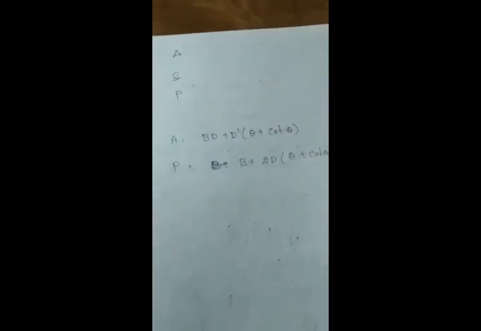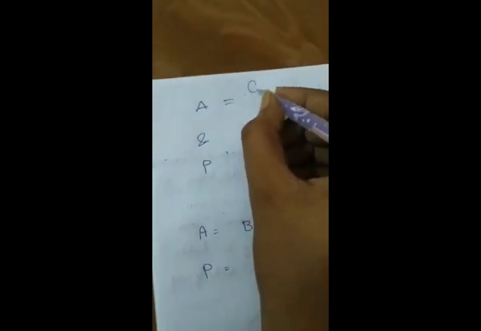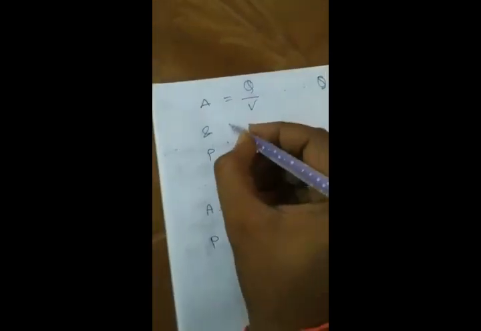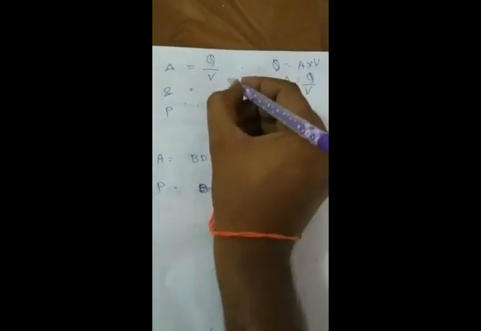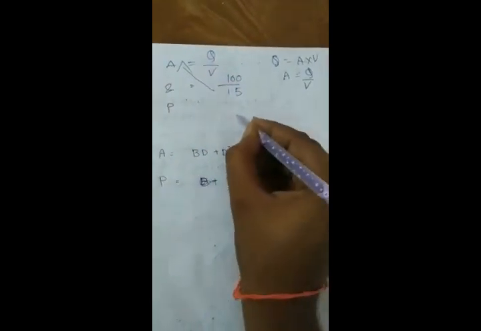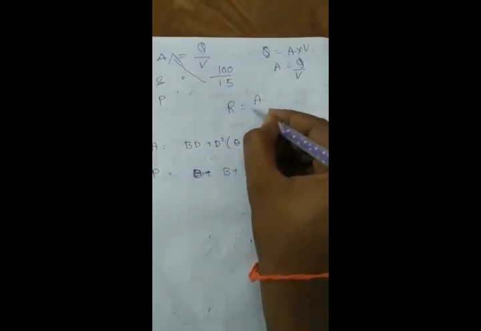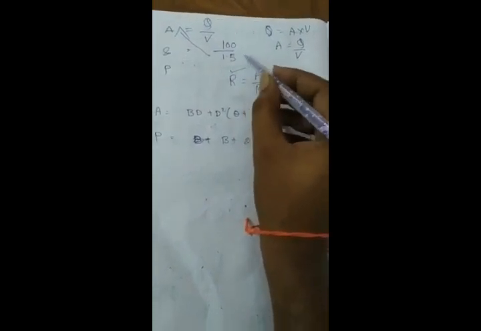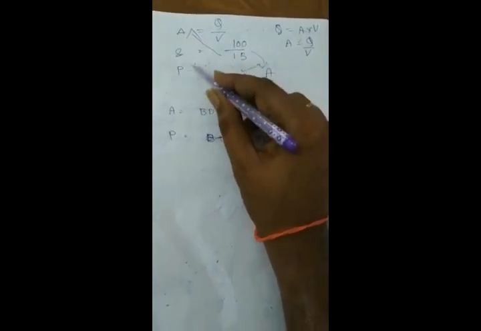Then based on the continuity equation we calculate the area. Q is equal to A into V, so A is equal to Q by V. Here Q is given as 100 cusecs and velocity 1.5. We have the formula R is equal to A by P. We have already calculated R from Manning's equation, so substituting here with A, we are able to calculate the perimeter.